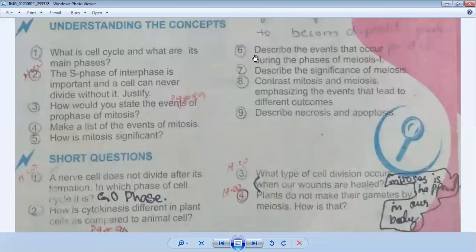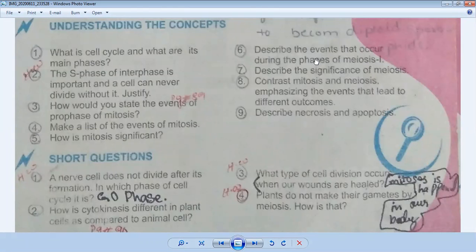Next long question, question number 6, describe the events that occur during the phases of meiosis 1. So its answer is very clear. You have to explain meiosis 1 and its stages, and its answer you can find on page number 96 and 97. Okay.